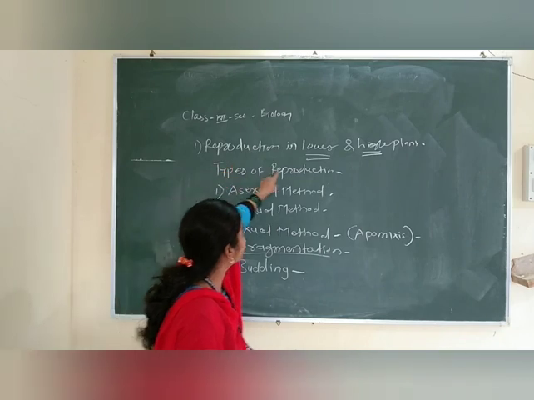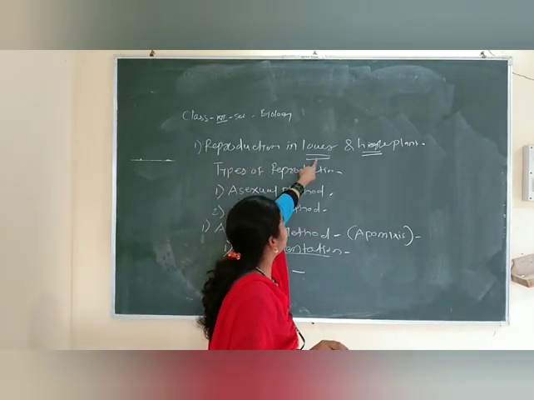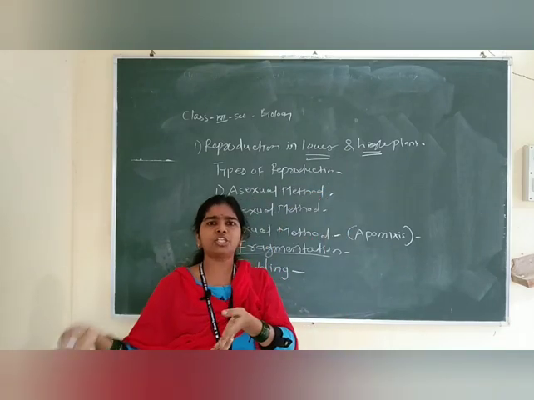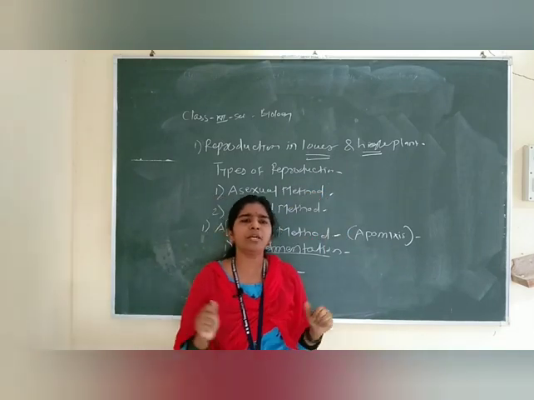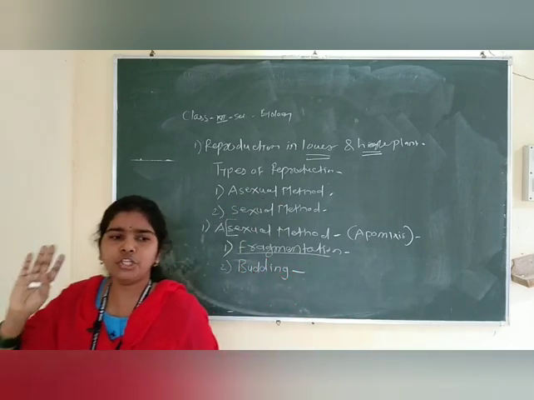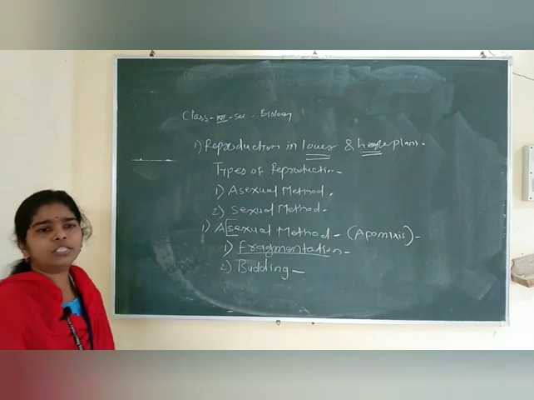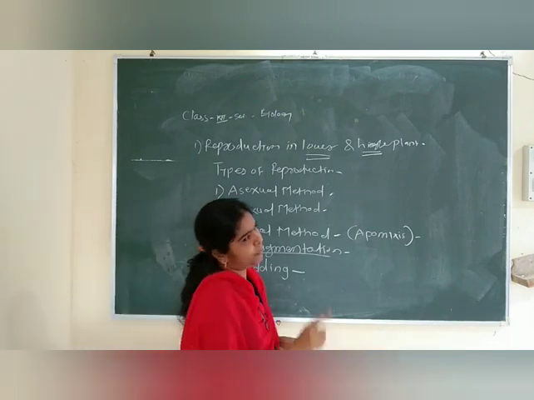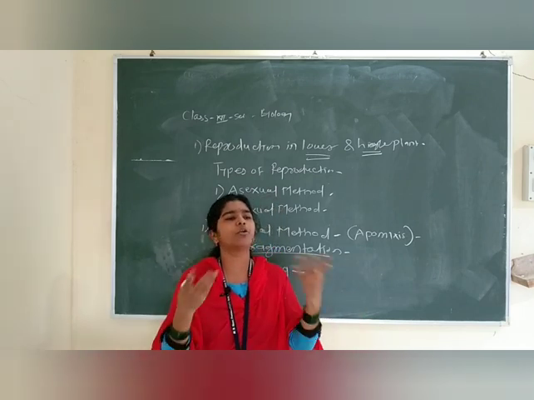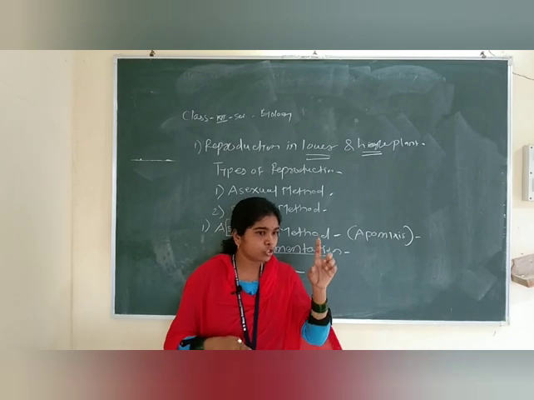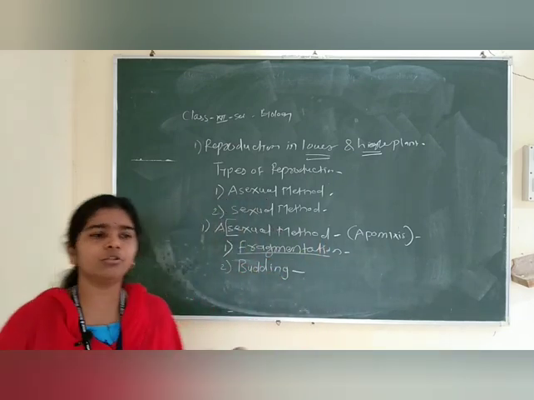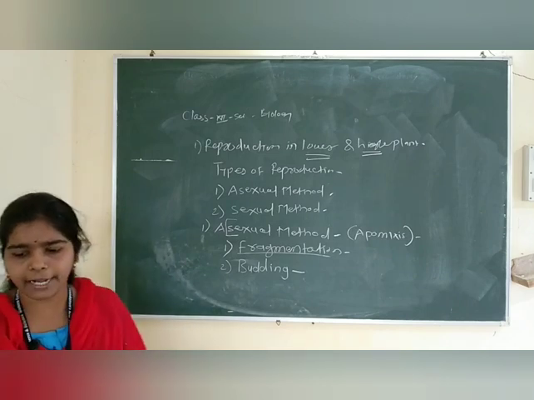of the chapter you have to study is reproduction in lower and higher plants. So unicellular and multicellular. So again my question is, what is meant by unicellular and what is meant by multicellular? So friends, you know unicellular and multicellular. Unicellular means organisms made up of a single cell, and multicellular means organisms made up of more than two cells, right? So Spirogyra is multicellular, yeast is unicellular, both have asexual reproduction, right?